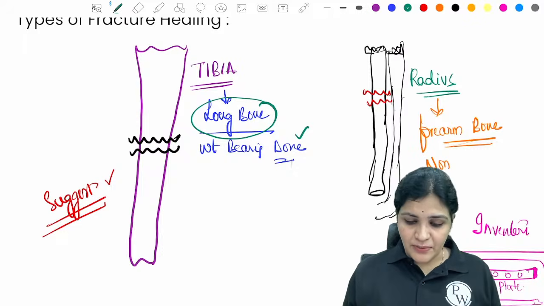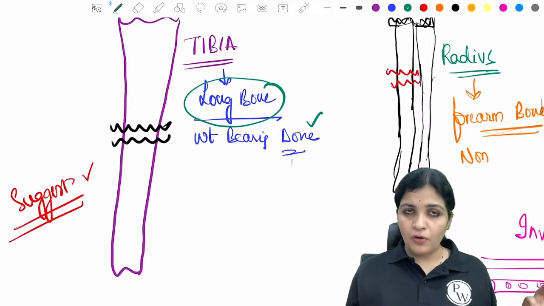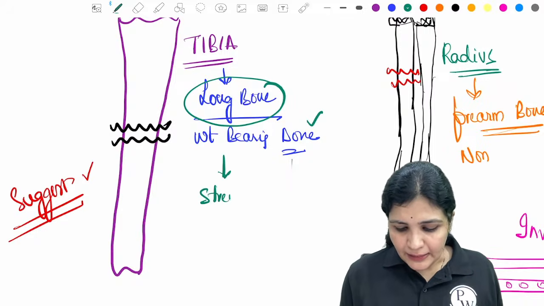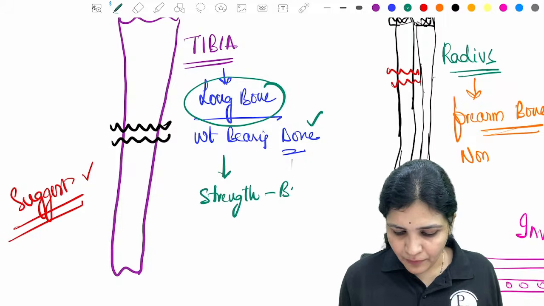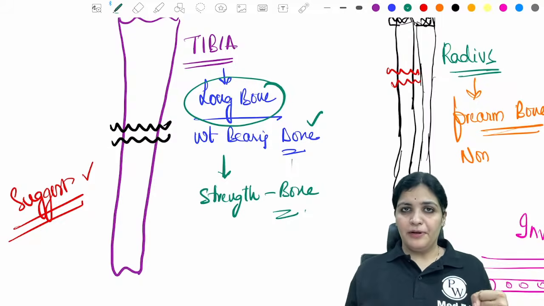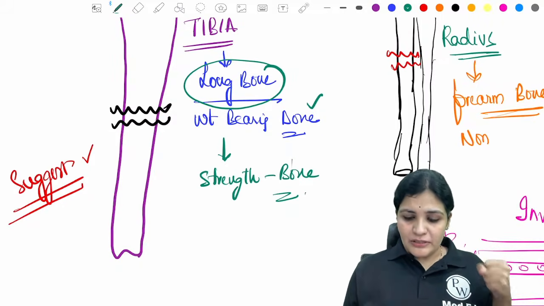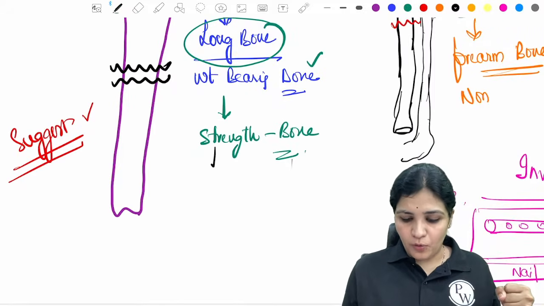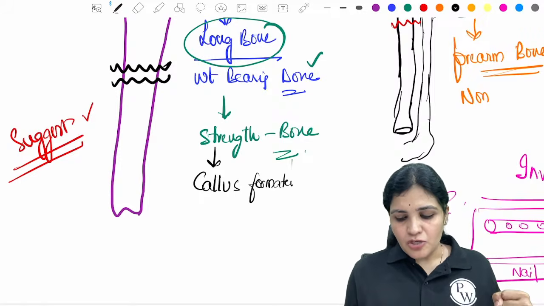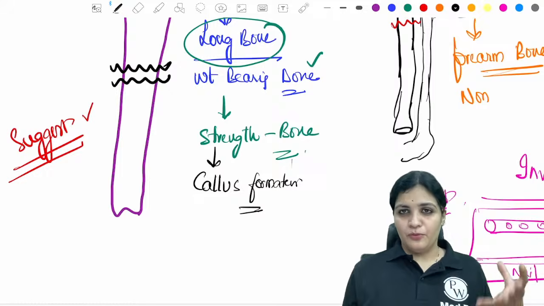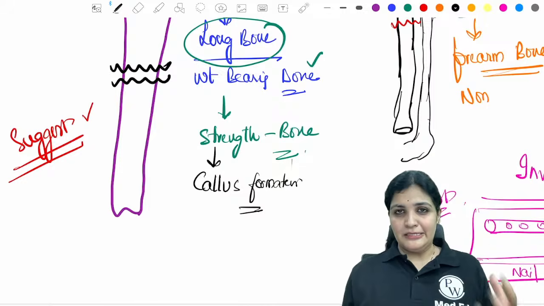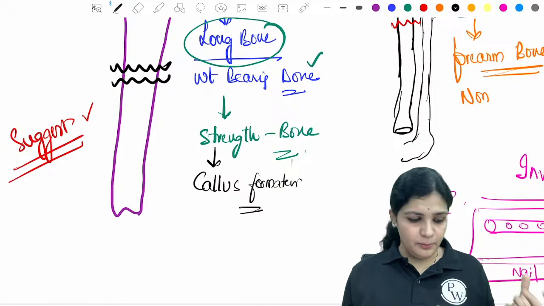Whenever I'm talking about tibia or a long bone, or weight bearing, I want strength in that particular bone, right? Do you agree with me? There should be strength in the bone, since I'm weight bearing on it. So it should be strong. This strength of the bone comes from callus formation, right? The bone has gone through various stages, and there is a callus formation, hence this forms a very good strength for the bone.